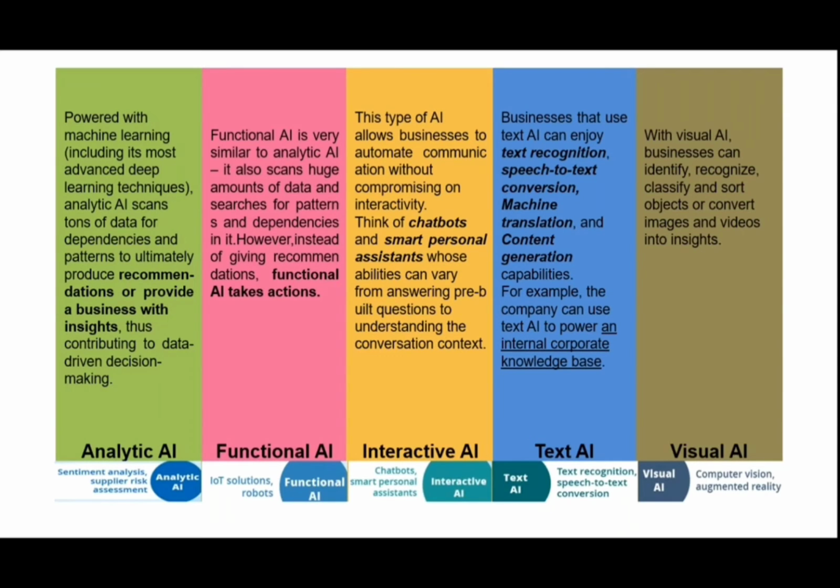The next one is text AI. Businesses that use text AI can enjoy text recognition, speech-to-text conversion, machine translation, and content generation capabilities. For example, a company can use text AI to power an internal corporate knowledge base.